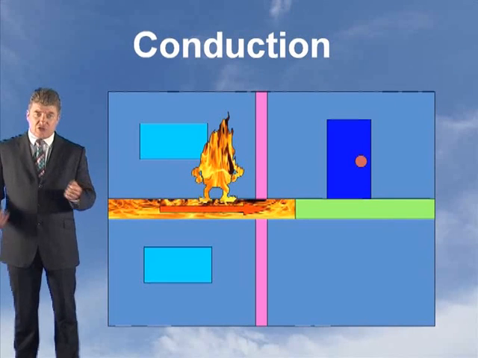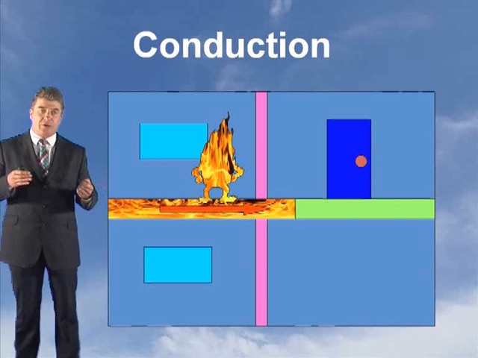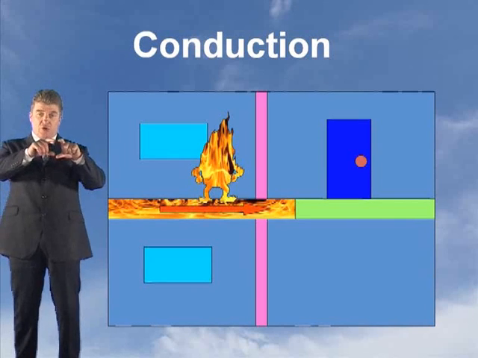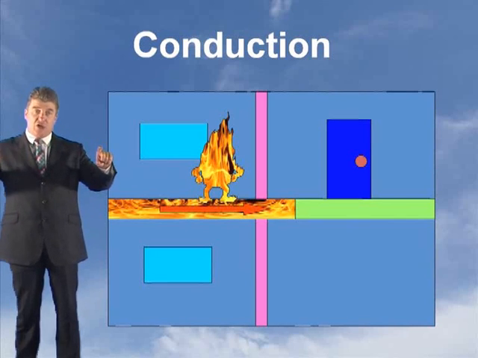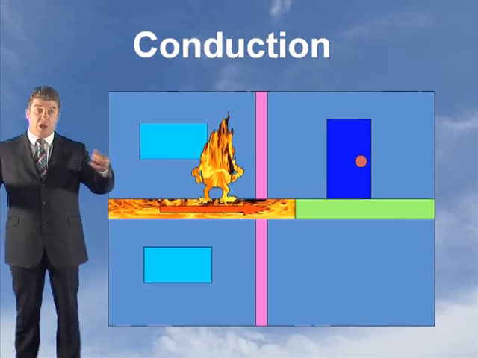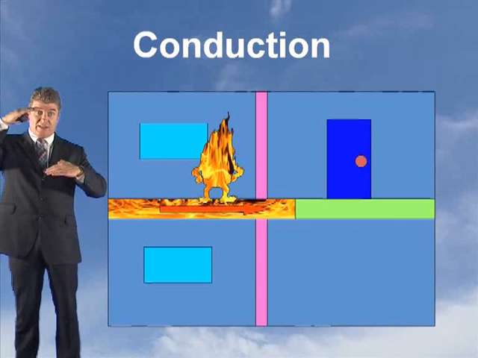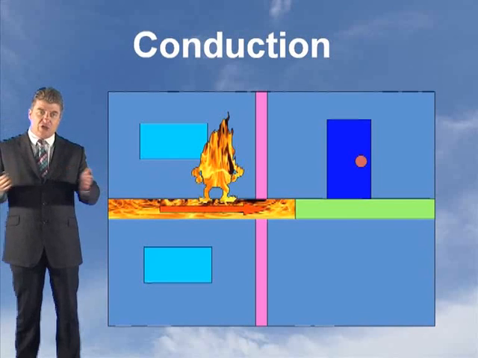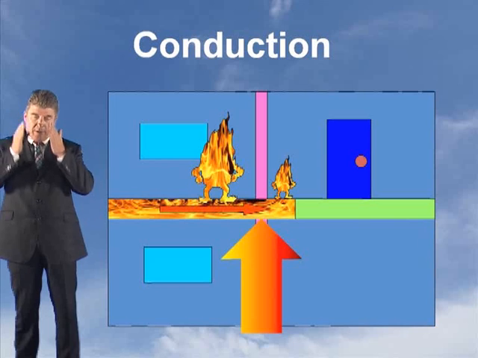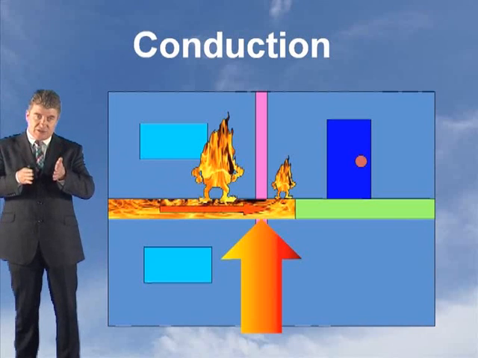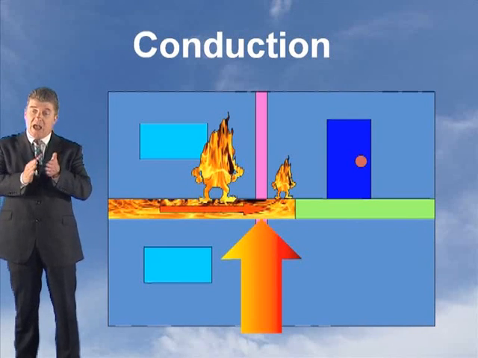Well, with steel girders across the compartment floor, you must fire stop it. If you've got a metal girder going through a building, through a compartment wall, and there's a fire on one side of the compartment wall, the heat will travel across the girder to the next compartment. Or it could travel above it, and things could ignite above it. So if it goes through a compartment wall, you've got to fire stop it. You've got to put a break in. So there's a girder, there's a fire stop material, which is a poor conductor, and then you've got the girder.